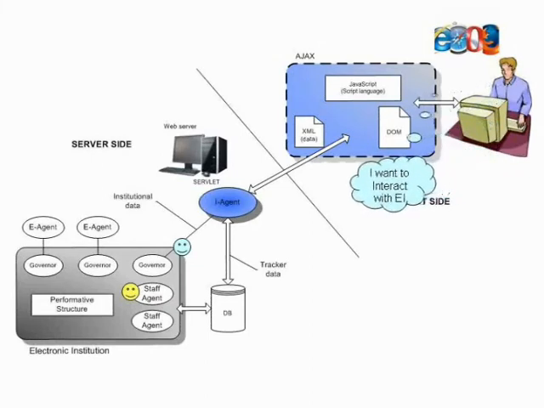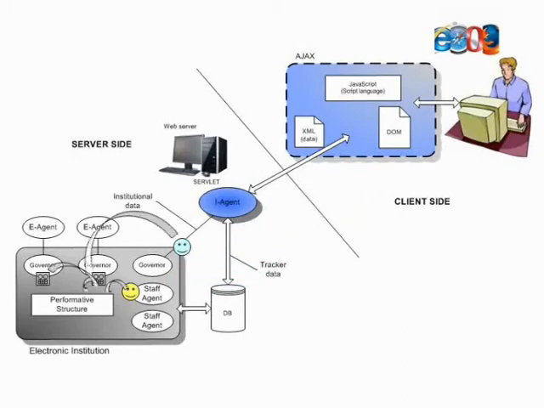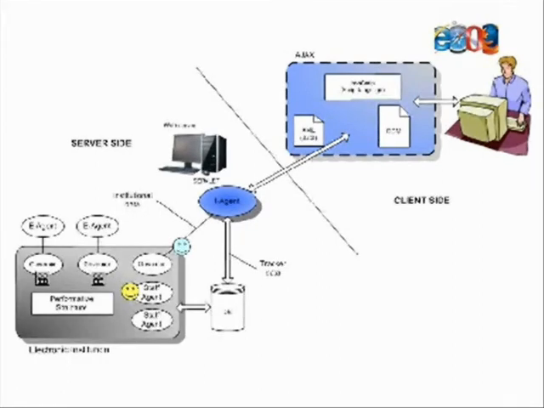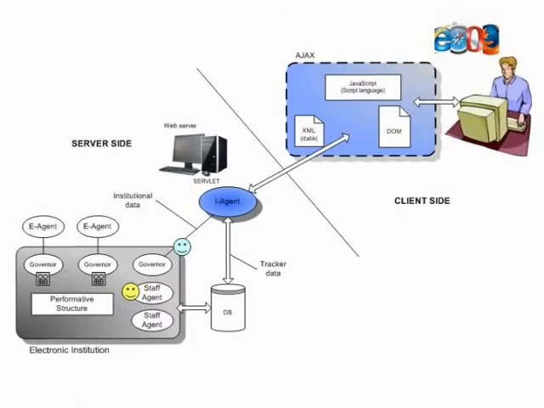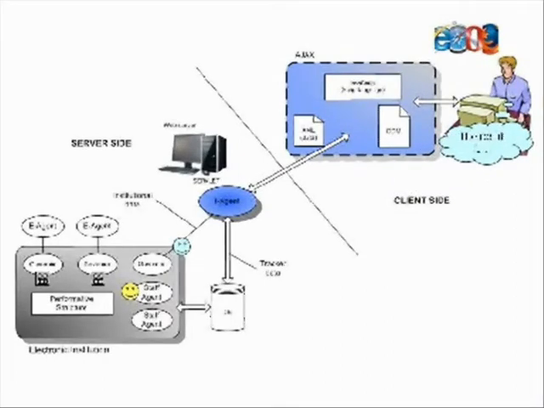This information is associated with the institutional actions that the user wants to perform as illocutions and can have some influence in the electronic institution the user is participating in at that moment. At the same time, the client application receives XML messages from the servlet describing the changes that have been produced in the electronic institution, and these messages can be shown in the client application.